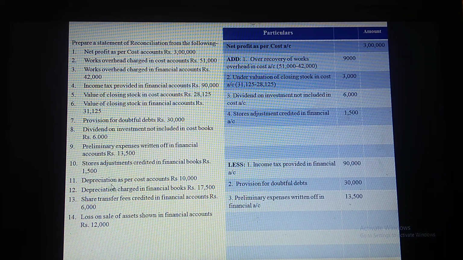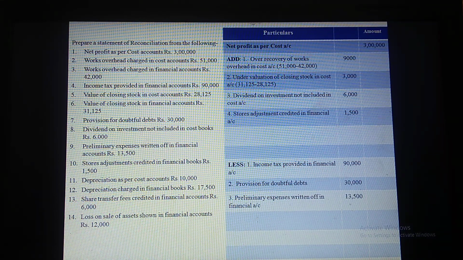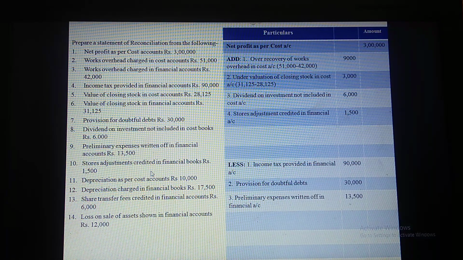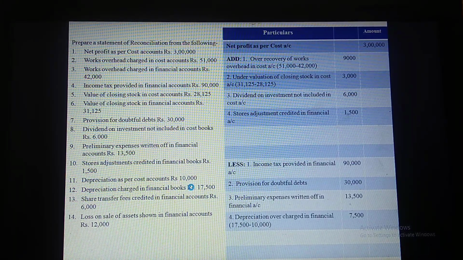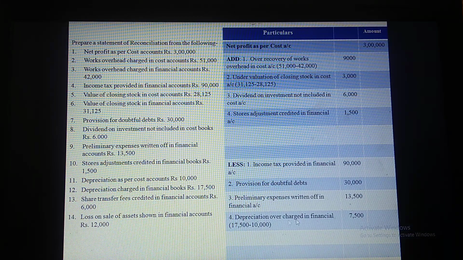Again, next item, depreciation as per cost account rupees 10,000. Depreciation charged in financial books is rupees 17,500. As I said earlier, when any charge or overhead is over recovered or overcharged in cost, then it should be added. But here we can see it is under recovered, undercharged in cost. When we compare these two, it should be deducted. So the difference amount, 17,500 minus 10,000, 7,500, is deducted.